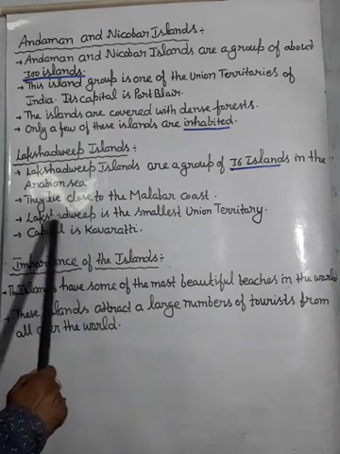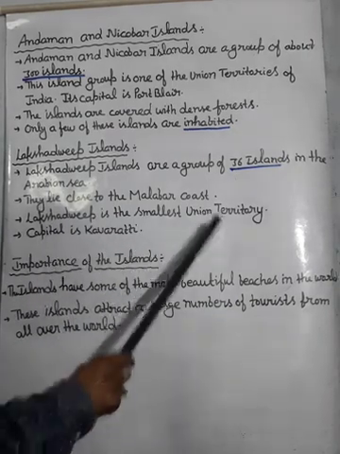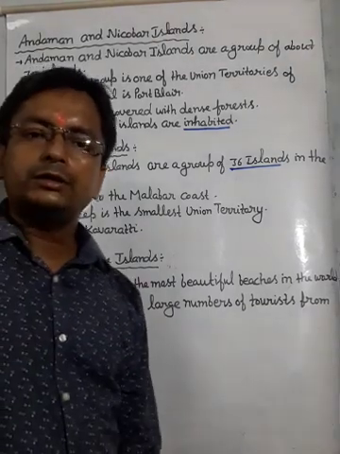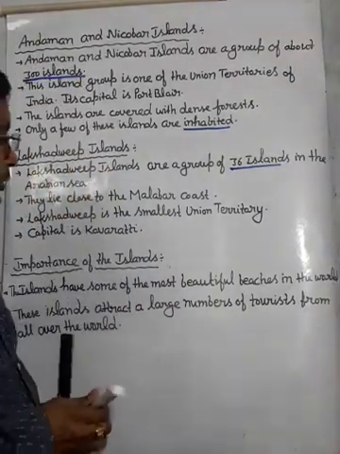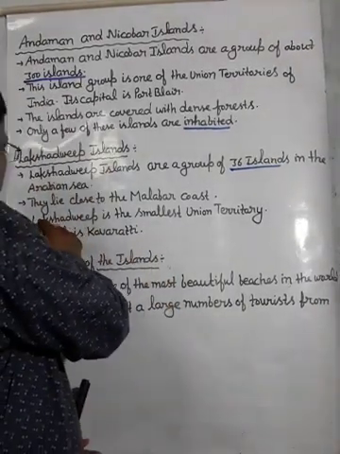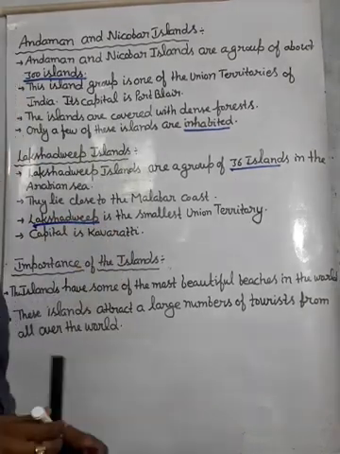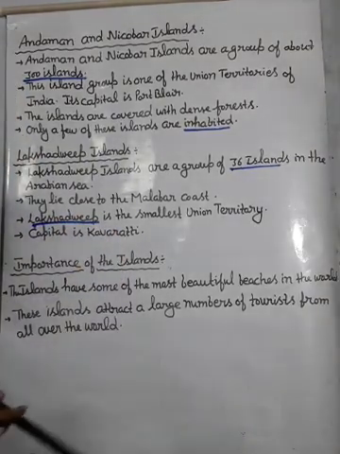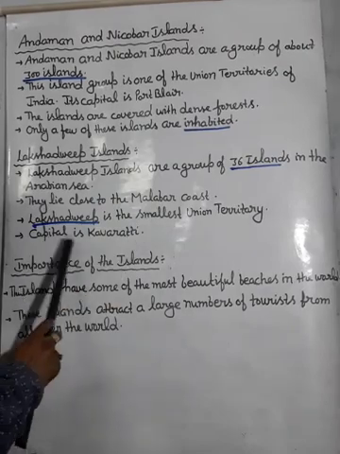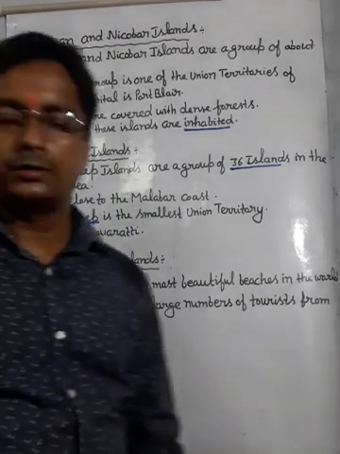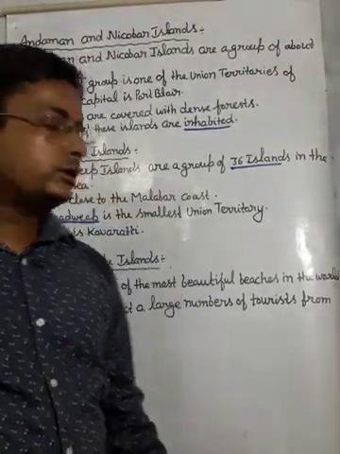Lakshadweep is the smallest union territory. Yes, student, which one is the smallest union territory? Your answer will be Lakshadweep Island. Capital is Kavaratti.